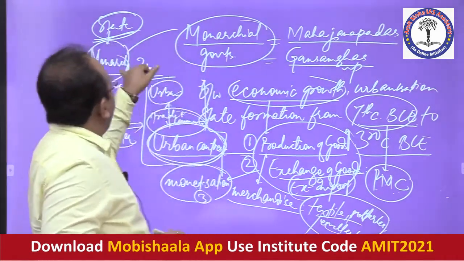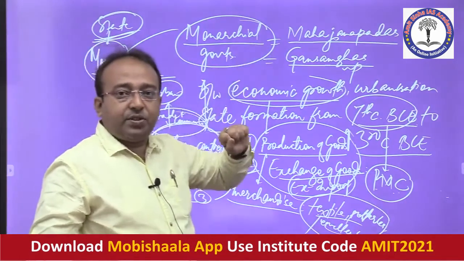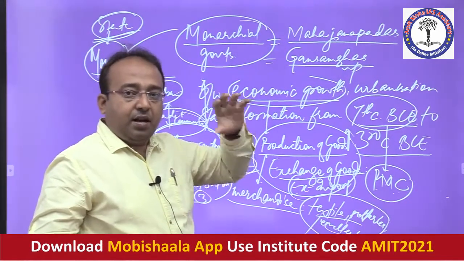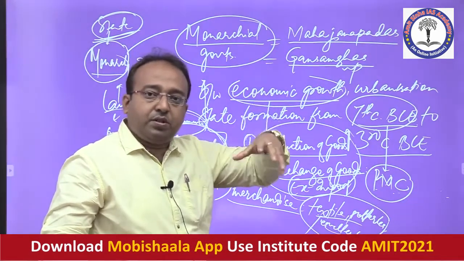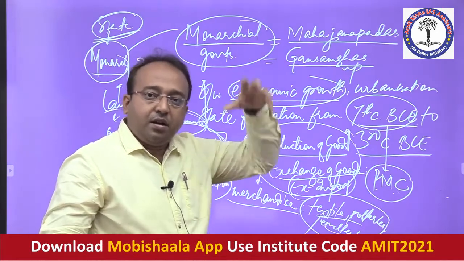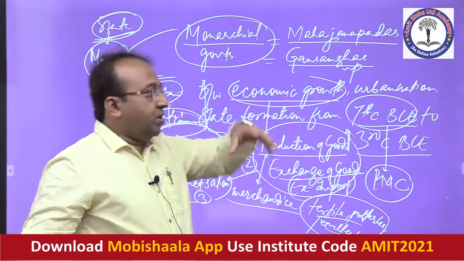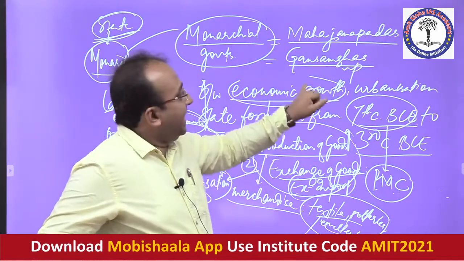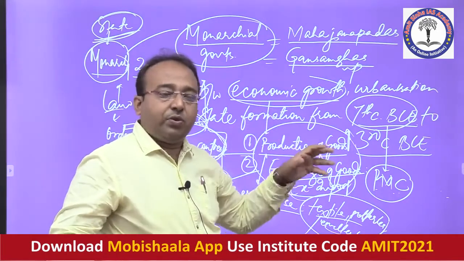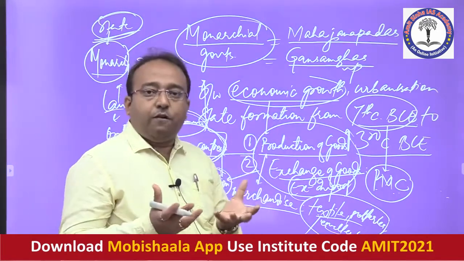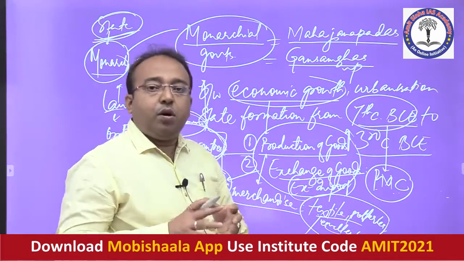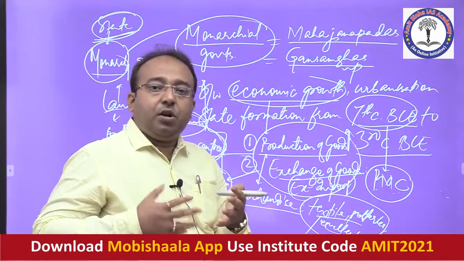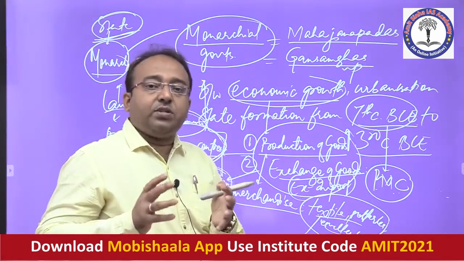One was where a monarch was controlling the entire affairs, and under the monarchy there was a system of bureaucracy, ministers, army, other staff. That system emerged in the form of the Mahajanpadas. And then there was also a parallel system where a group of elite people were providing the law and order, providing the facilities of a state.